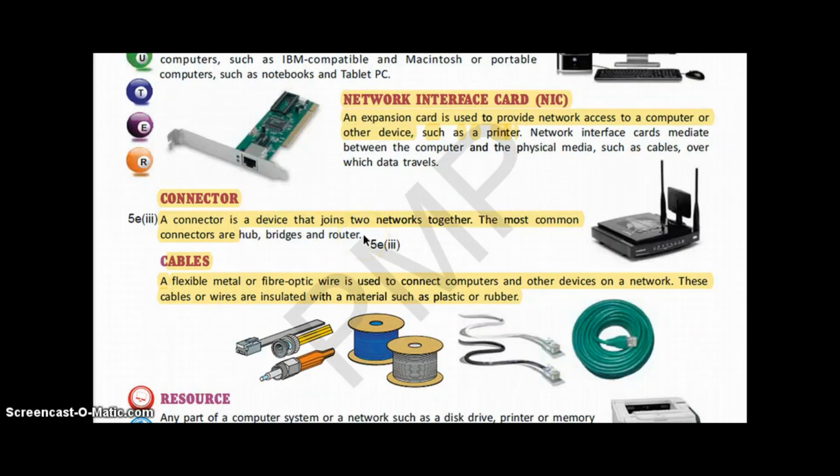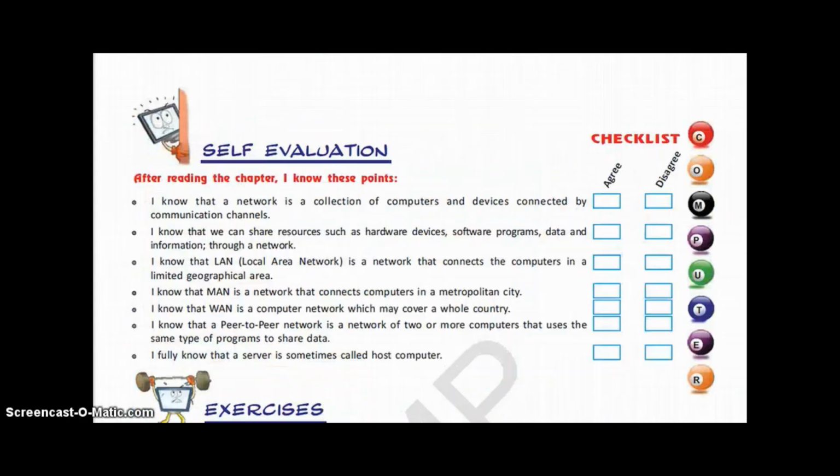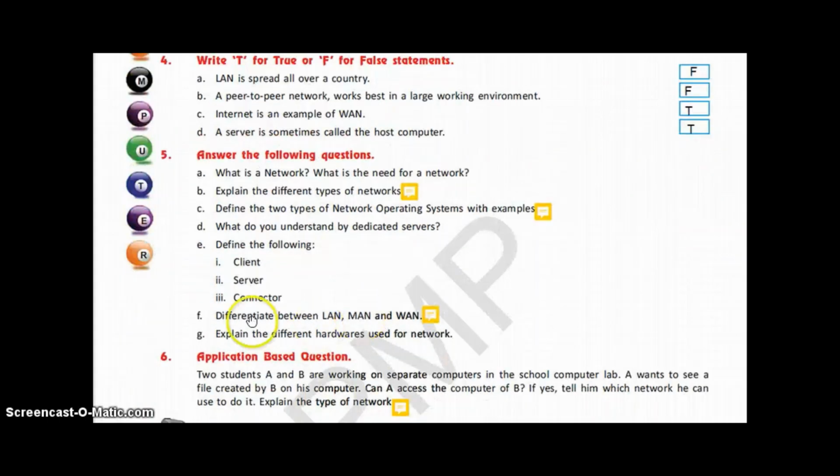Now let us move to the next question, which is almost the same question as the 5A part, the 5B part. Explain the different types of networks. The question is differentiate between LAN, MAN and WAN.